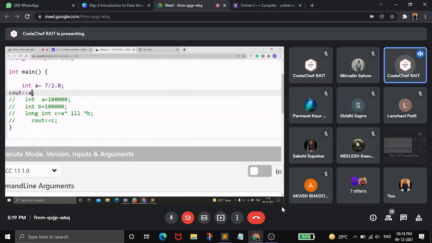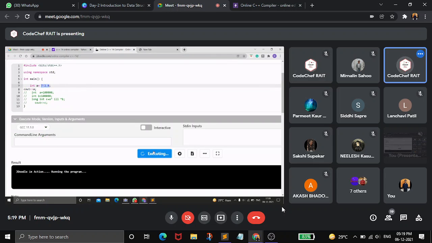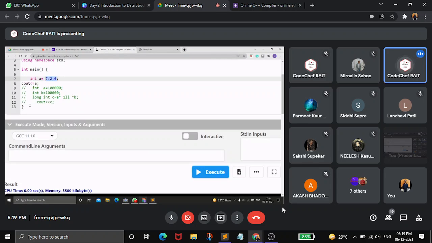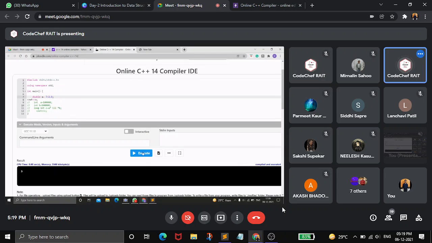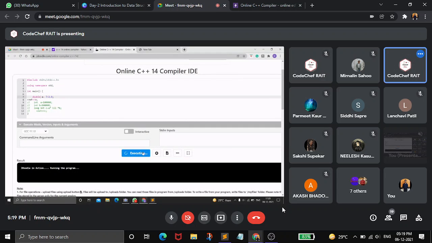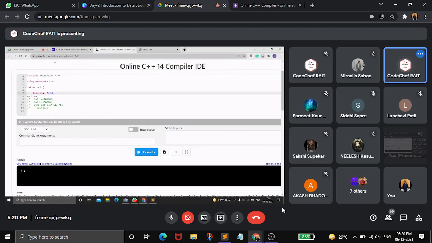We know that our calculation is in the double data type, but while storing that data in an integer, it will only take the integer part. Instead of 3.5, it will take only 3. But to get the decimal value, we have to change the data type from integer to double. Then only will we get the decimal part.